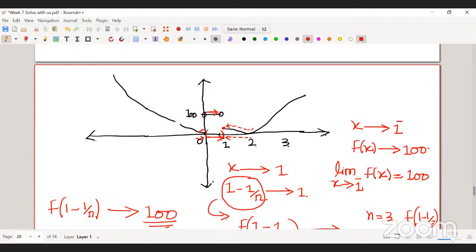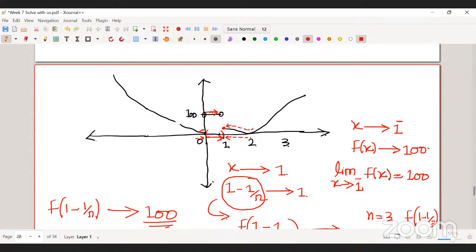Both limits are different. I don't know that point, but one thing I know is that it is not equal to 100. So the left-hand limit is not equal to the right-hand limit. Here the left-hand limit exists, the right-hand limit exists, but they are not equal, so the limit does not exist.